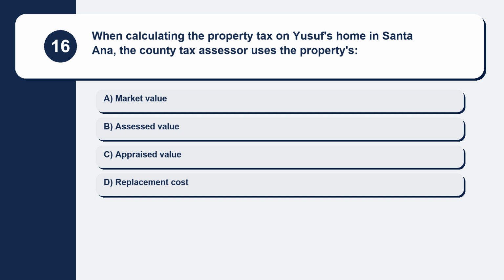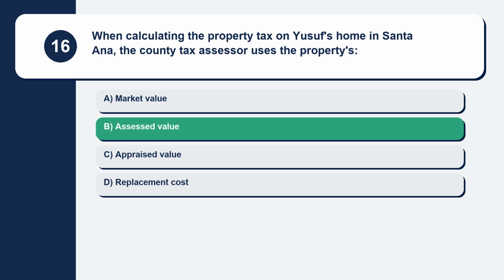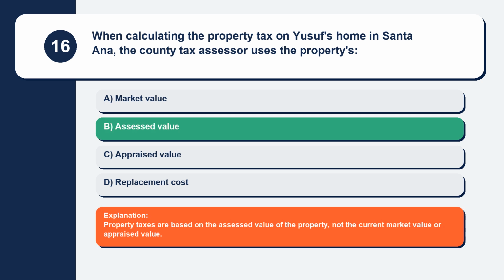Question 16. When calculating the property tax on Yusuf's home in Santa Ana, the county tax assessor uses the property's. Here are your options. Option A, market value. Option B, assessed value. Option C, appraised value. Option D, replacement cost. The correct answer is option B, assessed value. Explanation: property taxes are based on the assessed value of the property, not the current market value or appraised value.